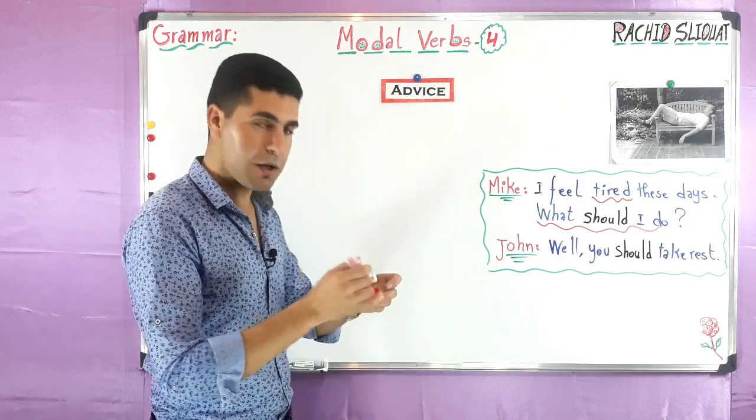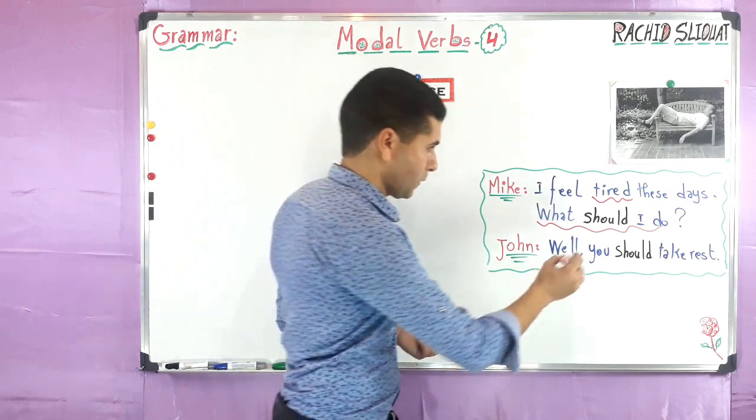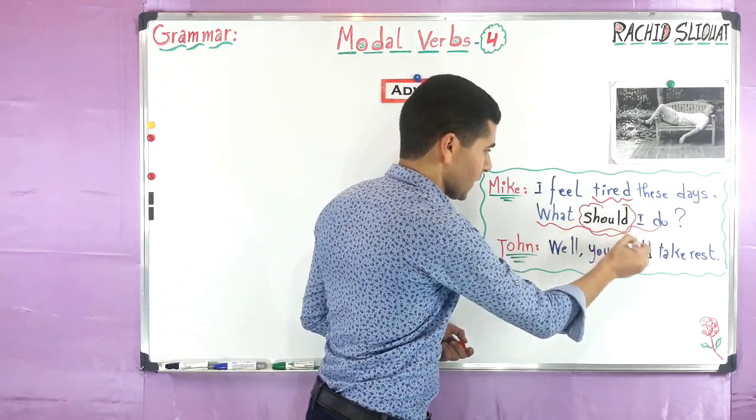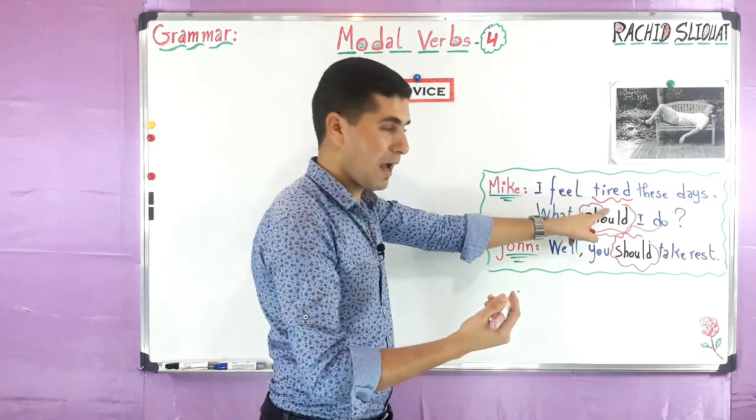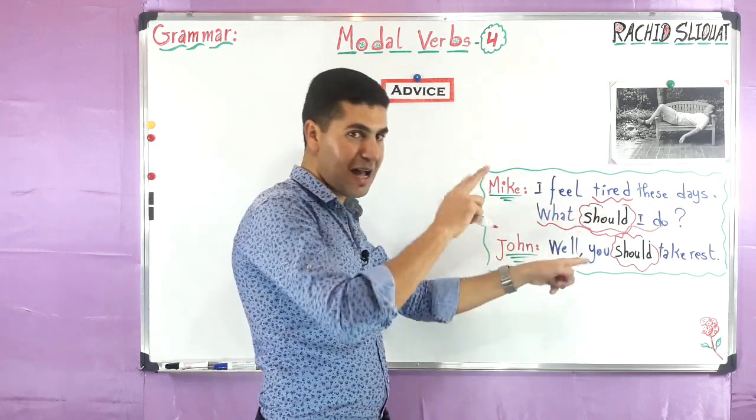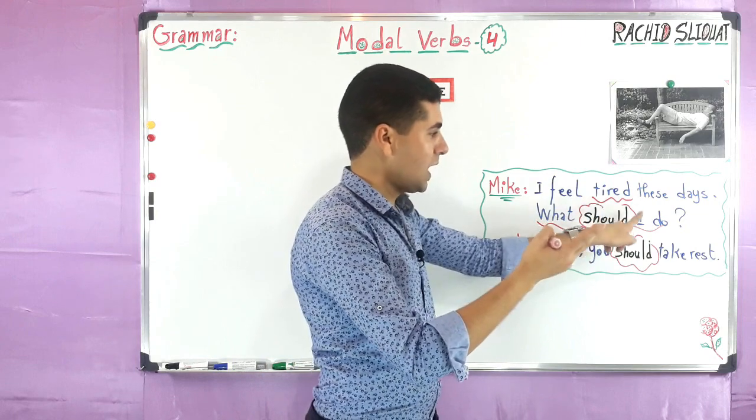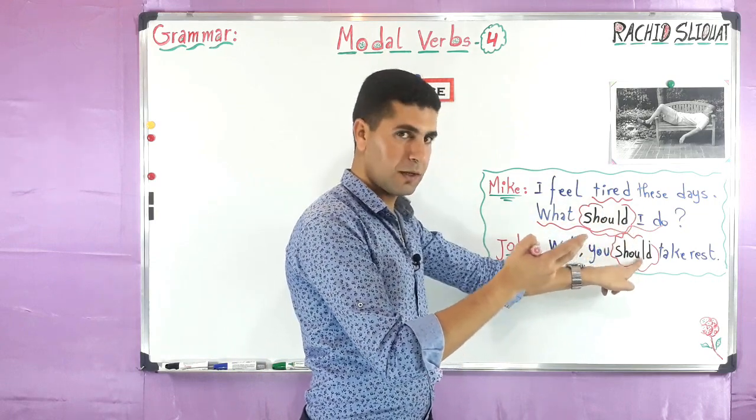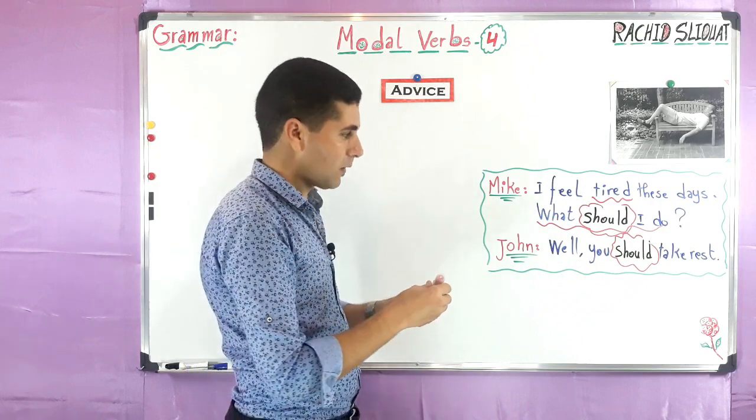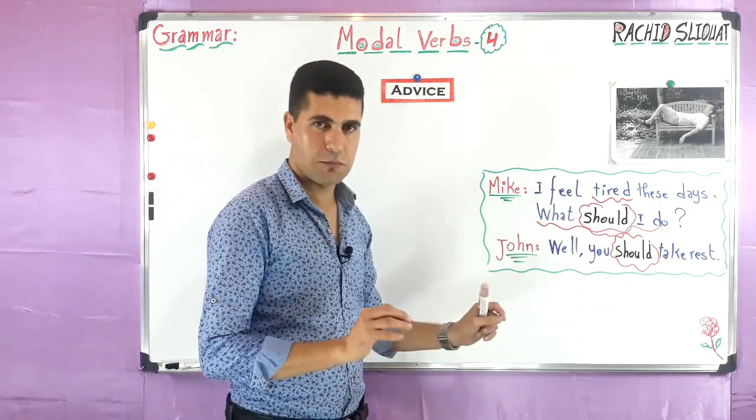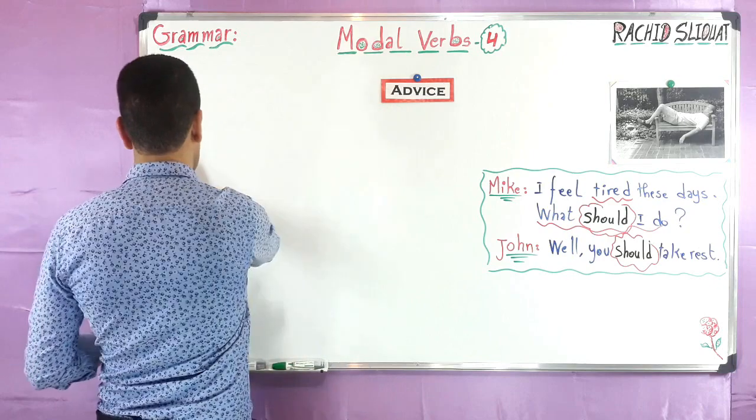Now here, as you can see, the modal verb we are concerned with is what? It is should, either for asking for advice or for giving. This is asking, with a question: should I? There is inversion. Here, you should take rest. This is not a question. So the modal verb, as I told you before, is should. So we use should for advice.